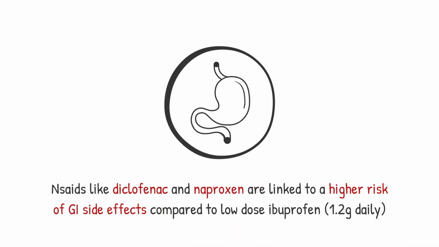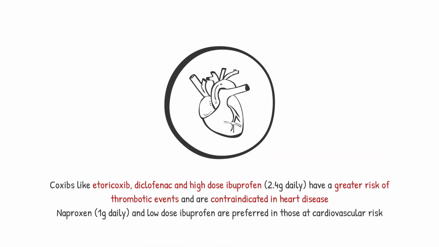NSAIDs like diclofenac and naproxen are linked to a higher risk of gastrointestinal side effects compared to low-dose ibuprofen. Coxibs like etoricoxib, diclofenac, and high-dose ibuprofen have a greater risk of thrombotic events and are contraindicated in heart disease. Naproxen and low-dose ibuprofen are preferred in those at cardiovascular risk.